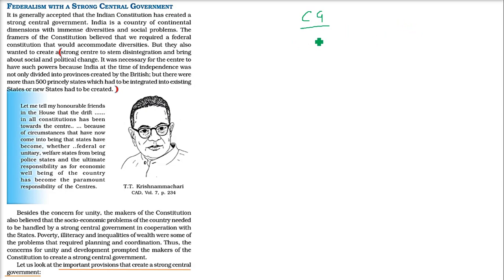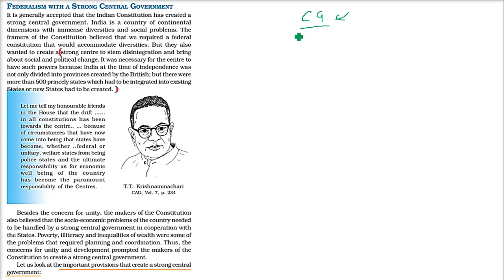Now, India has a lot of different regions, different places, different castes, creeds, religions. So everyone wanted it, and the Constituent Assembly, the Samvidhan Sabha, also wanted to have a strong center. A strong center means they can bring social and political change. If you don't have a strong central government, they will not be able to bring this social and political change. So we need the central government to have enough power at the time of independence,